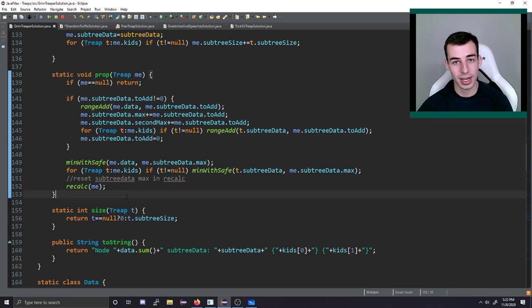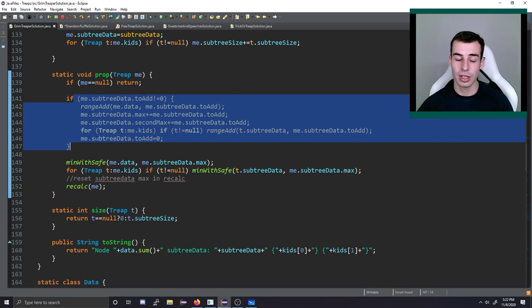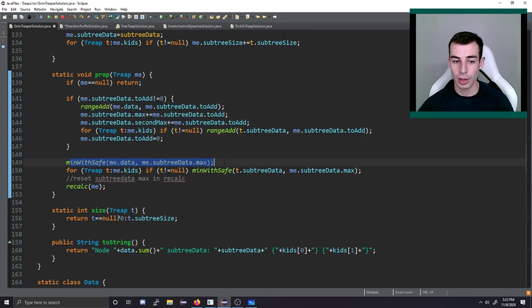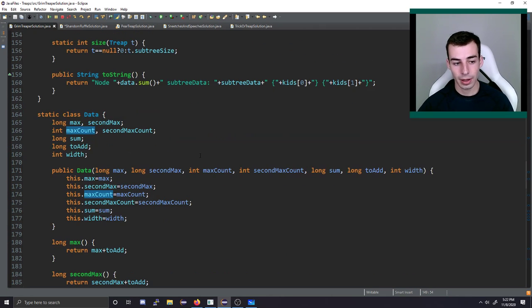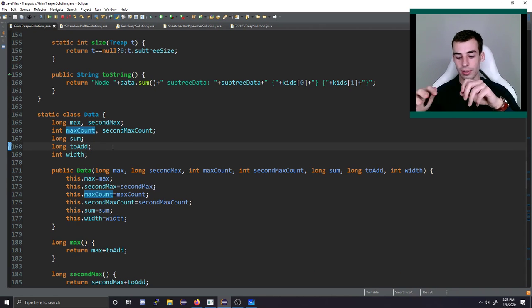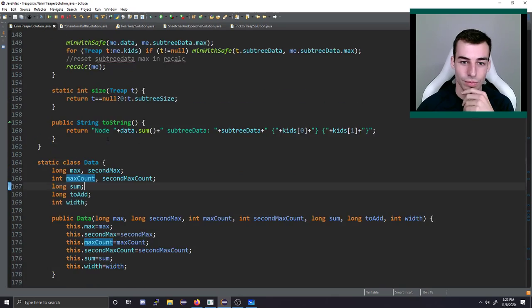When we need to propagate something down, we first worry about adding, then I worry about min width. In other words, the to add needs to happen first to everything in the subtree, then after that the min width happens. But the min width hasn't been modified by the to add, I guess. So maybe an easier way of thinking about that would be the min happens first, actually. So you min first and then you add. So sure.